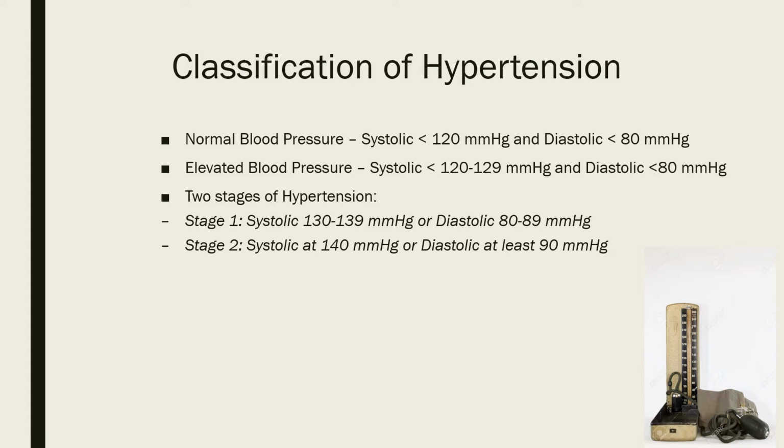Classification of hypertension. Normal blood pressure: systolic less than 120 mmHg and diastolic less than 80 mmHg. Elevated blood pressure: systolic 120 to 129 mmHg and diastolic less than 80 mmHg. There are two stages of hypertension. Stage 1: systolic 130 to 139 mmHg or diastolic 80 to 89 mmHg. Stage 2: systolic at least 140 mmHg or diastolic at least 90 mmHg.